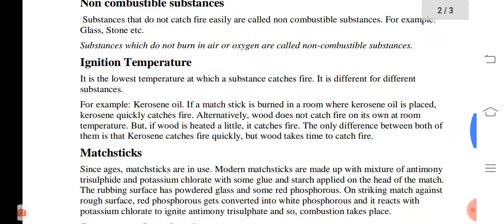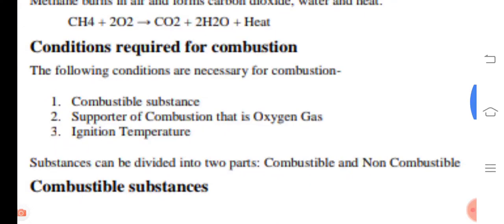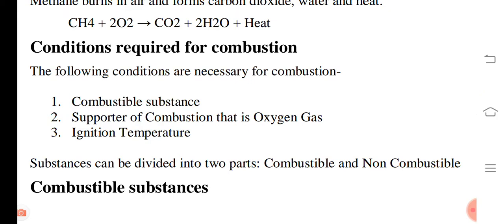Now which 3 conditions are required for burning? That we learn. The following conditions are necessary for combustion. Which are they? The first is a combustible substance, the second is a supporter of combustion, that is oxygen, and the third is the ignition temperature. Right? These are the three conditions required for combustion. The presence of a combustible substance is required. If the substance is non-combustible, it does not catch fire.